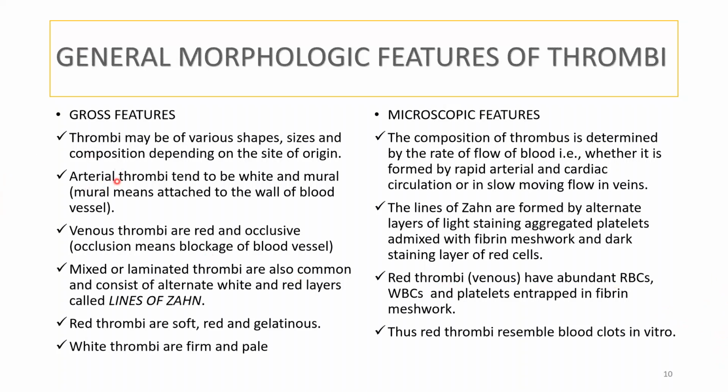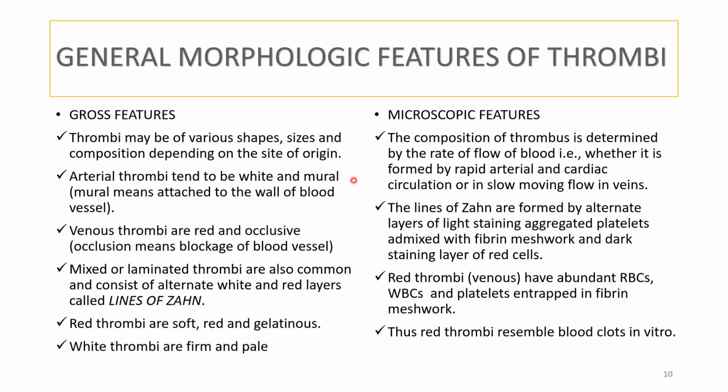First, we'll see the arterial thrombi. Arterial thrombi tend to be white. Usually everyone will think that it will be red, but no, it is white. White does not mean it will be white only, but comparing it with venous, it is said to be white. And mural, what do you mean by mural? Mural means it will be attached to the blood vessel.